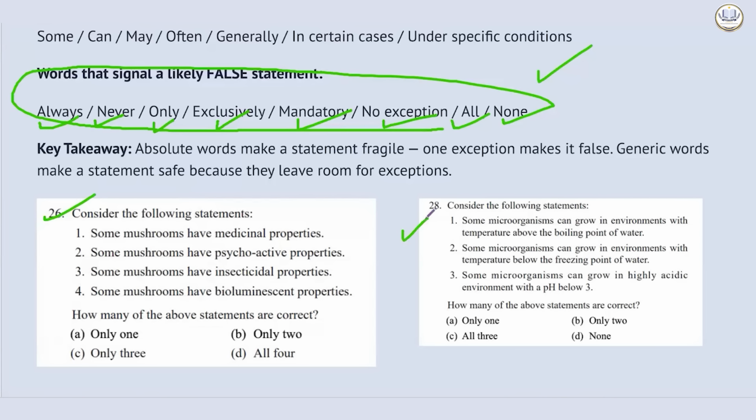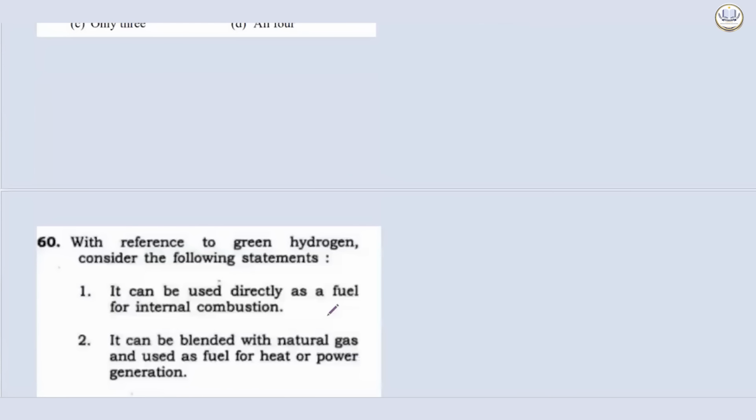Consider the following statements. Some microorganisms can grow in environments with temperature above the boiling point of water. There will be some microorganism that can grow. Some microorganisms can grow in environments with temperature below the freezing point of water. Absolutely, there is a possibility. Some microorganisms can grow in highly acidic environments with a pH below 3. Again, there is a high probability that this can be correct. So when they are using such humble statements, the chance of being correct will be very high.